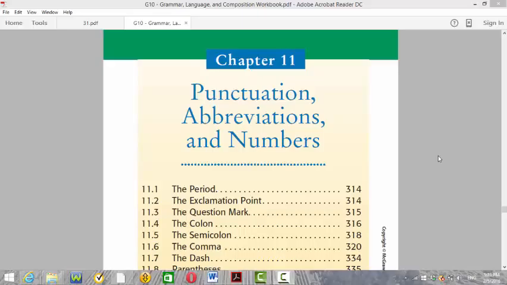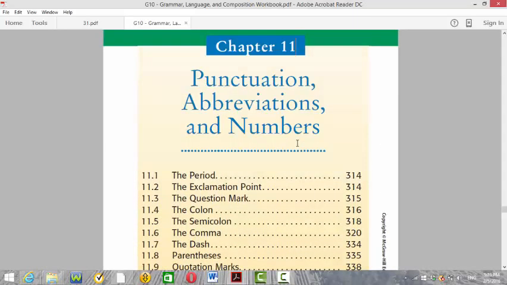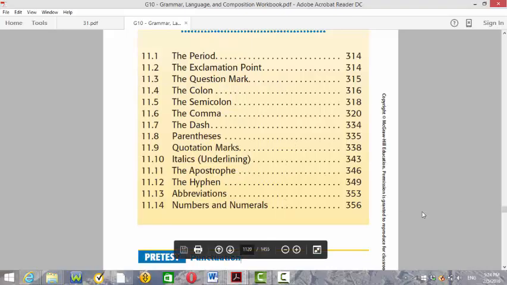This is chapter 11, punctuation, abbreviations, and numbers. It's a long chapter. We're going to divide it into parts and we'll deal with them in chunks. Let's see what other topics this chapter is talking about. This chapter is dealing with periods, exclamation points, question marks, colons, semicolons, comma, dash, parentheses, quotation marks, italics or underlining, the apostrophe, the hyphen, abbreviations, numbers, and numerals.